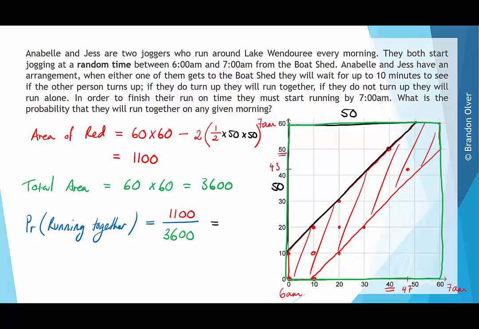And now if you simplify that down, that's equal to 11 on 36, which is the probability of them running together, which for your interest is approximately equal to 0.3056. So there's about a 30 to 31% chance of these two running together on any given morning.